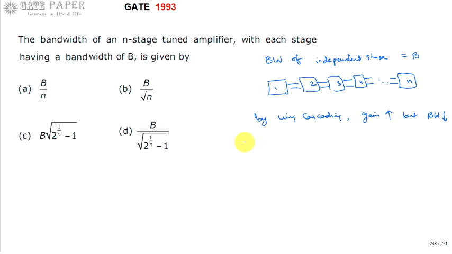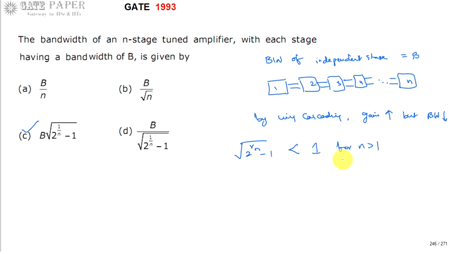And if you assume all stages are identical, all having identical nature, then the value of the overall bandwidth is going to be equal to C. The right answer for this question is C. Because 2 power 1 by n minus 1, this value is always less than 1 for n greater than 1.